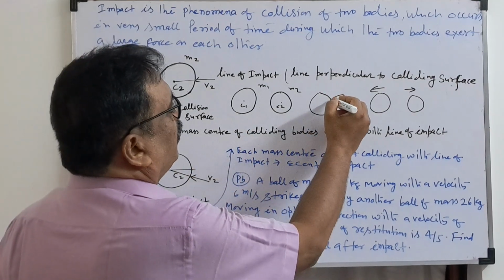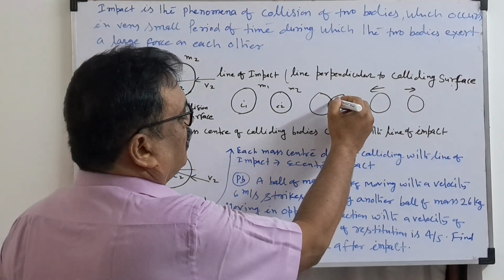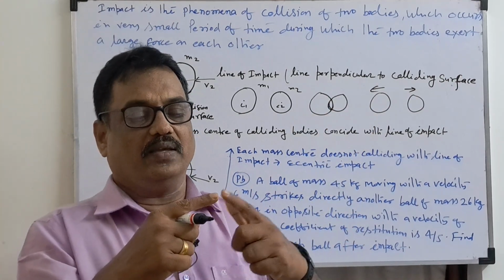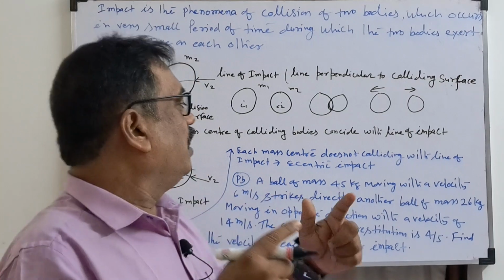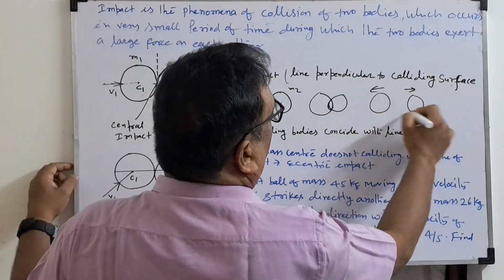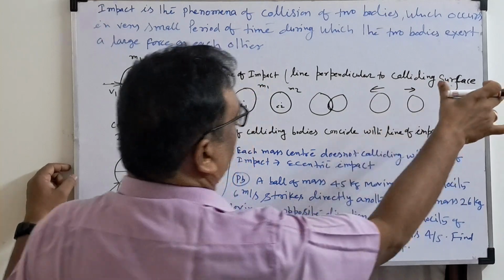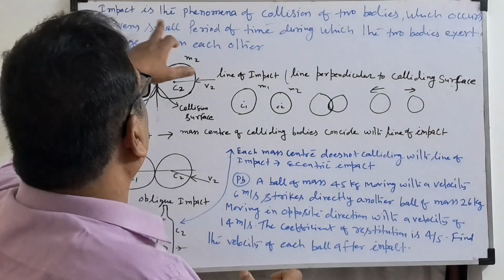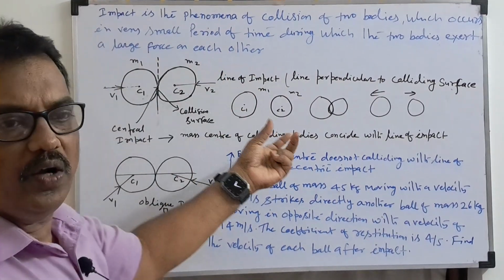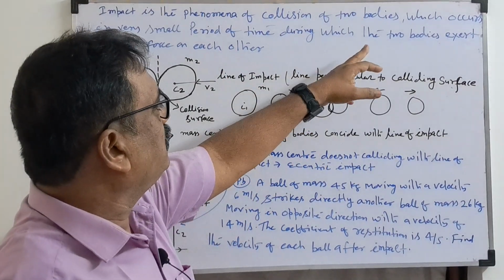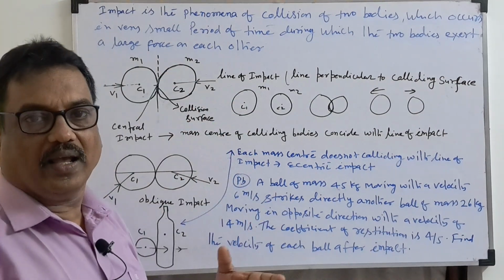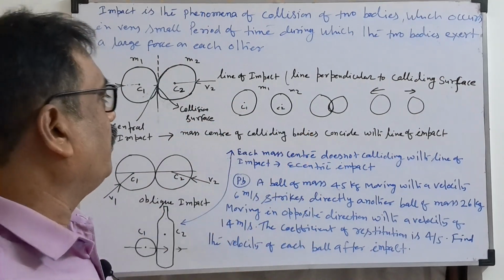That means one body will go inside. That means impressions take place. After a small interval of time, both bodies will go again in opposite directions after collision. So impact is a phenomenon of collision of two bodies which occurs in a very small period of time, during which the two bodies exert a large force on each other in a short interval of time.